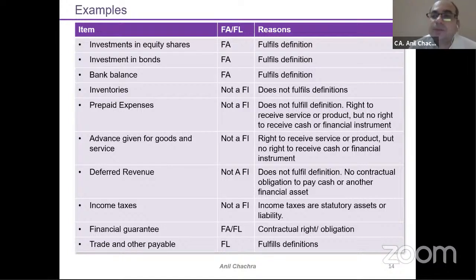Because through the prepaid expenses you will receive the service or product. There's no chance to get the cash back, right? So it will always be part of your non-financial assets. Advance given for goods and services, advance given.